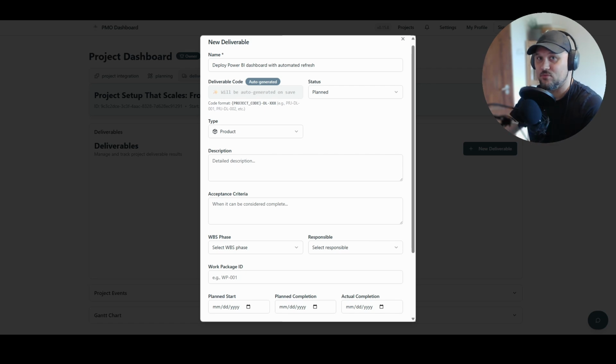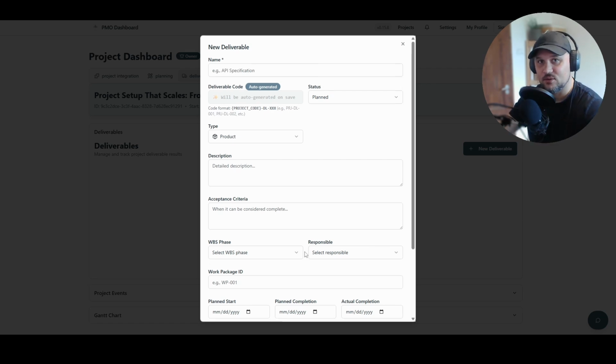They are the backbone of our traceability. It needs to have a title and a short description, an acceptance criteria, which is the definition of done or what done means. It has to have a planned start and planned end date. We need to attach it to a responsible owner, and it needs to be related to goals and the WBS or work breakdown structure phase.